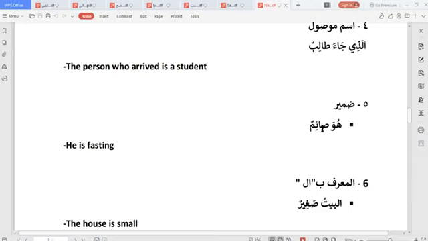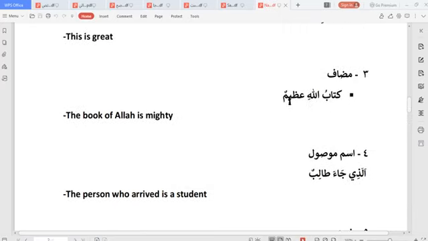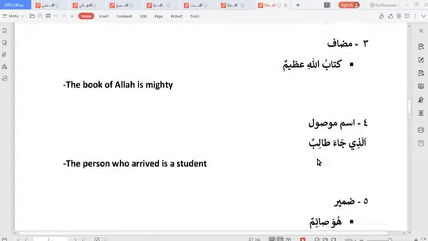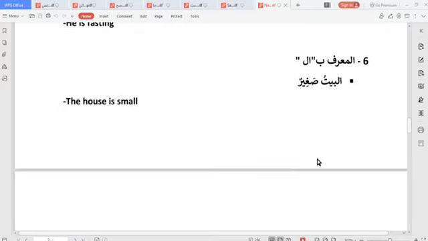So huwa is the mubtada, imun is the khabar. I hope you get. So what I've been treating since, this is my khabar, kabirun is my khabar also. I hope you get. So moving on, al mu'arrafu bi alif wal lam, something that is definite with alif and lam, that alif and lam made it definite. So al baytu, what we know as baytun, house, becomes the house. If you add alif and lam to it, it becomes definite now. Al baytu sogirun, the house is small.